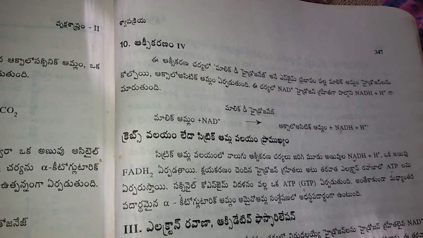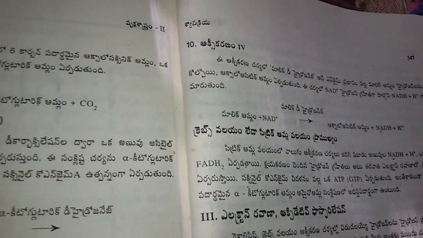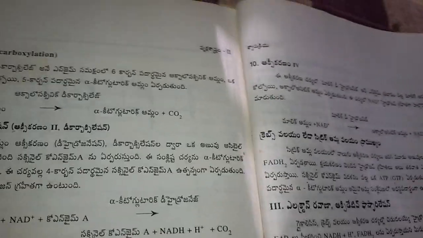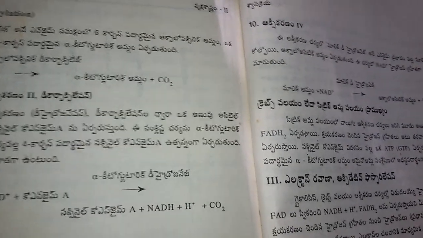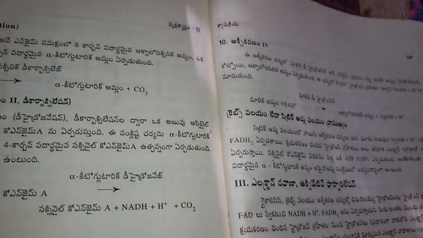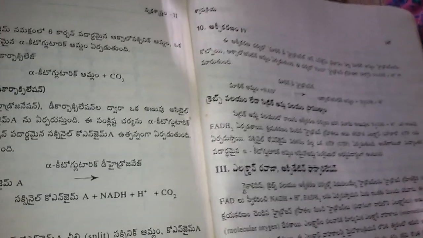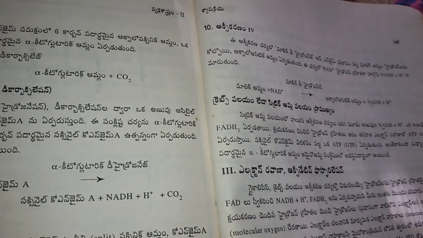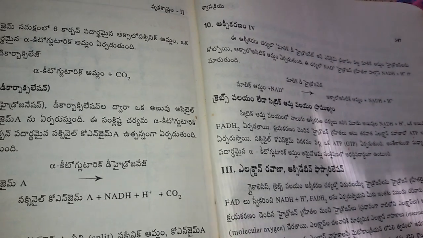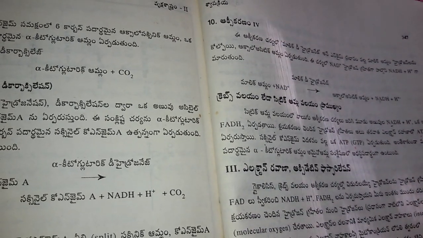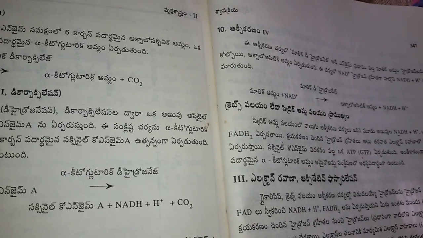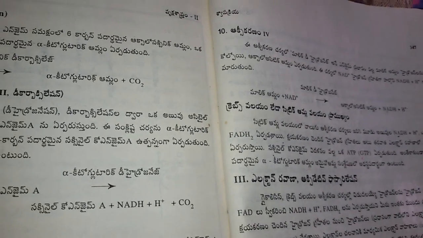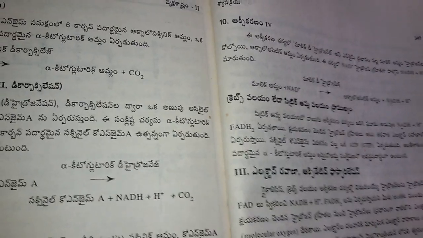In this whole reaction, three carboxylic acids are produced, so it is called the tricarboxylic acid cycle. The first product is citric acid, so it is called the citric acid cycle. So this cycle has three names: Krebs cycle, citric acid cycle, and tricarboxylic acid cycle.